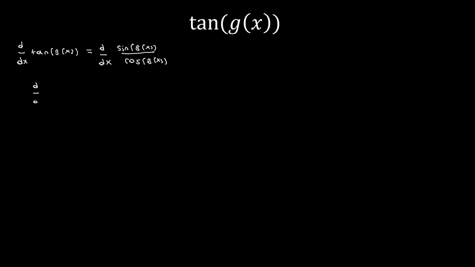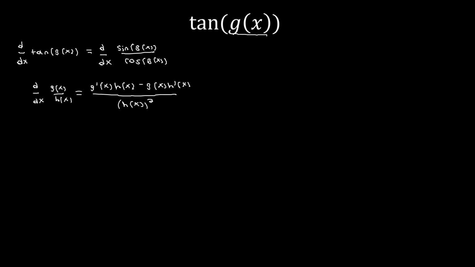Recall that quotient rule says d dx of g of x divided by h of x is going to be equal to g prime of x h of x minus g of x h prime of x, all divided by h of x squared. Just a quick note, the g of x I'm writing in the general quotient rule is different from the g of x inside the tangent function. I apologize for the notational confusion, but again, those g of x's are not necessarily related.